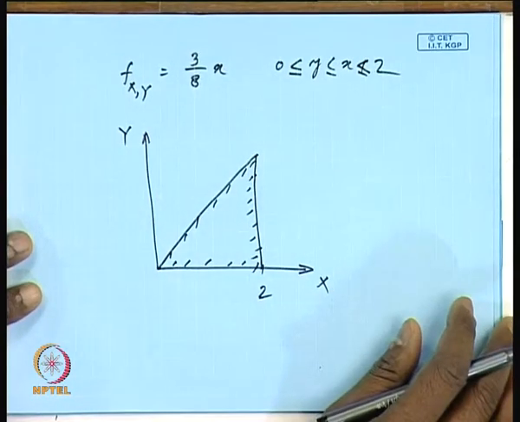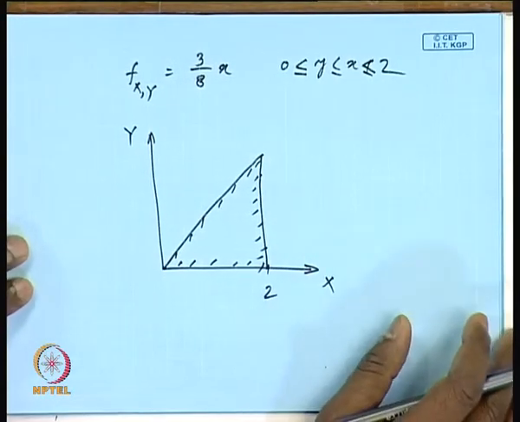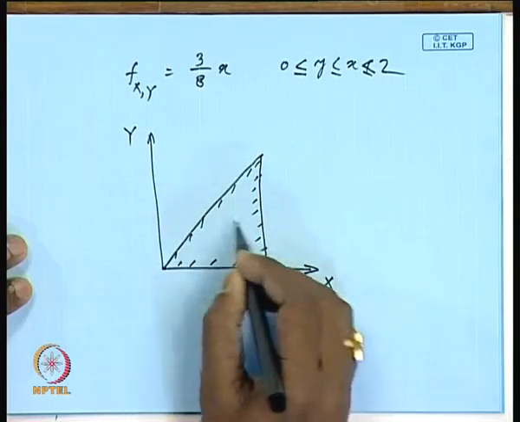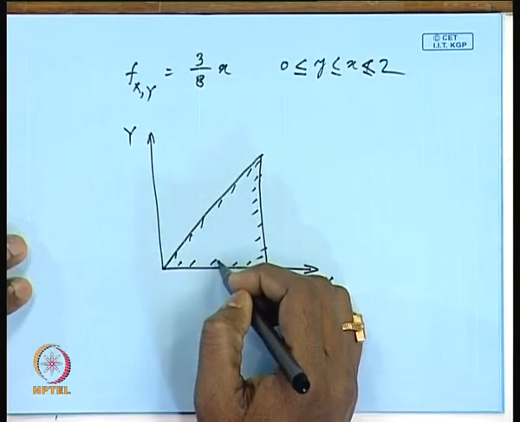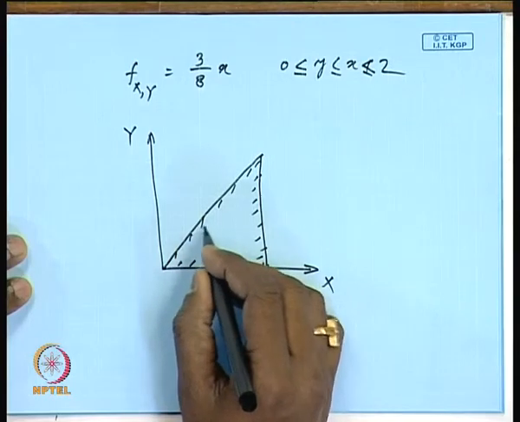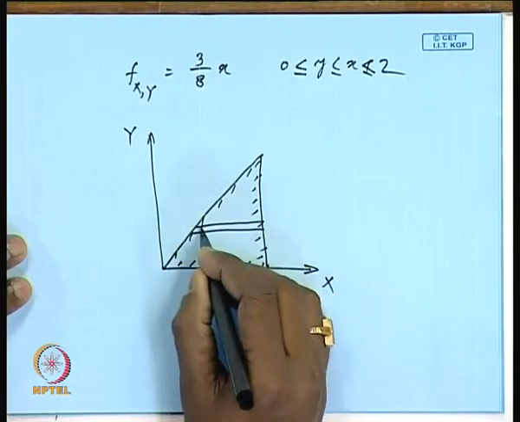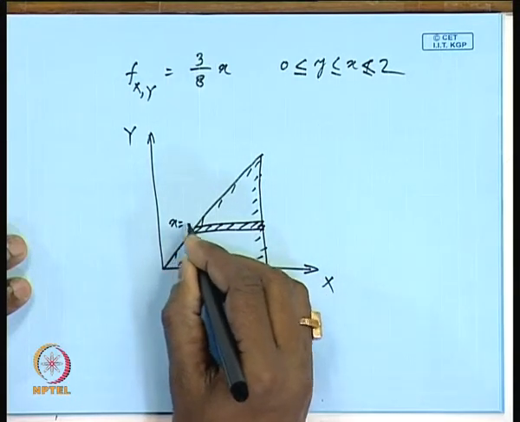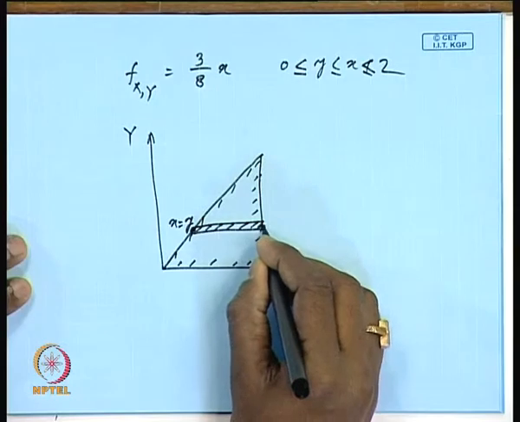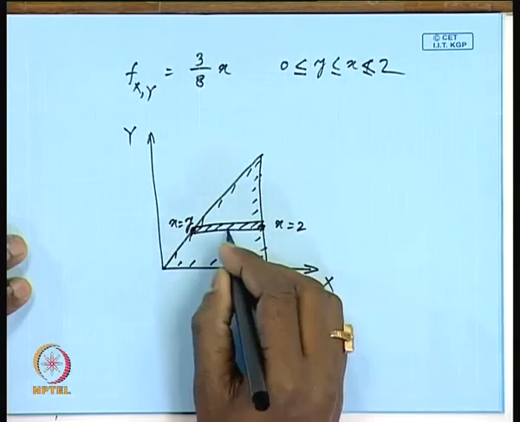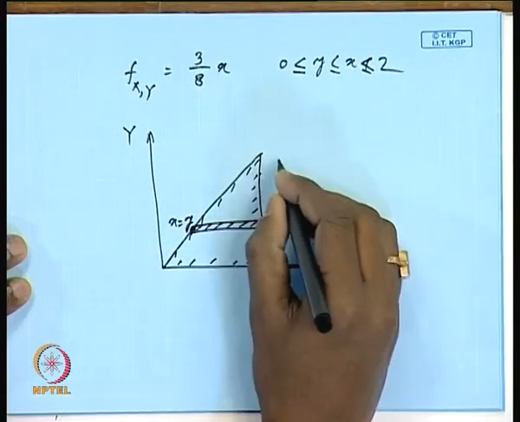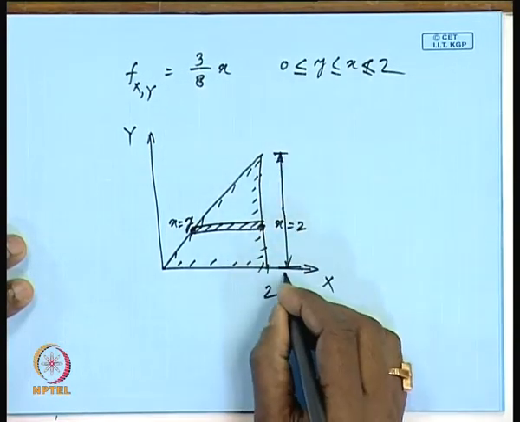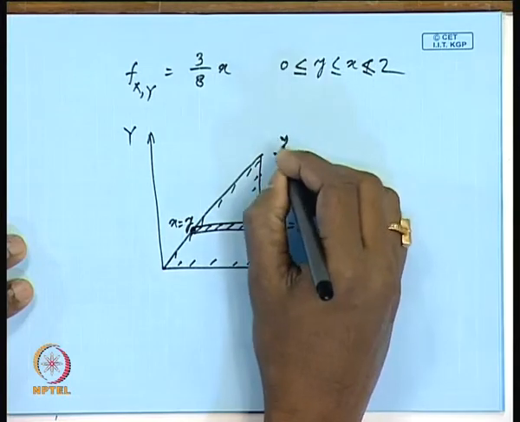Now, when you are taking the range for the entire support of these random variables, you have to consider either a strip like this or a strip like this. With the way the limits are taken, if you take a strip like this, that means the range of x: here x is equal to y at this point, and here x is equal to 2. Now this strip has to be moved in the y direction, where y is equal to 0 at one end and y equals 2 at the other.